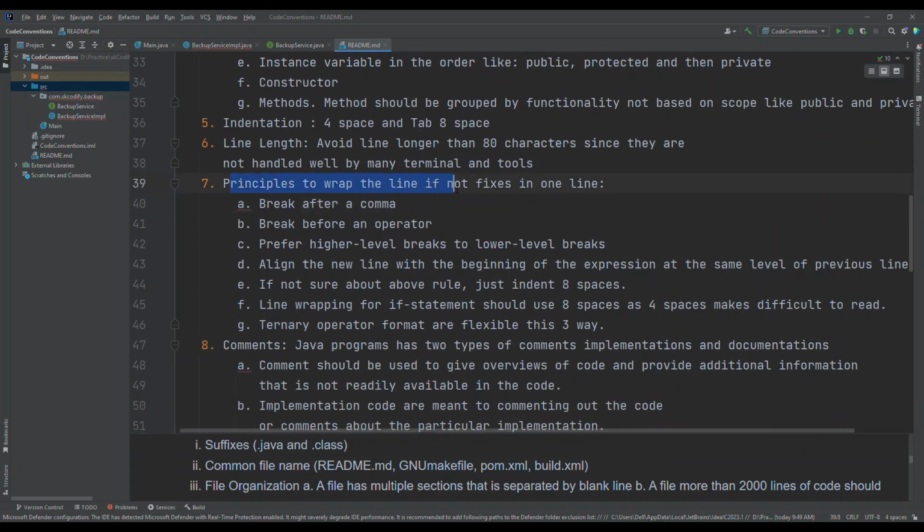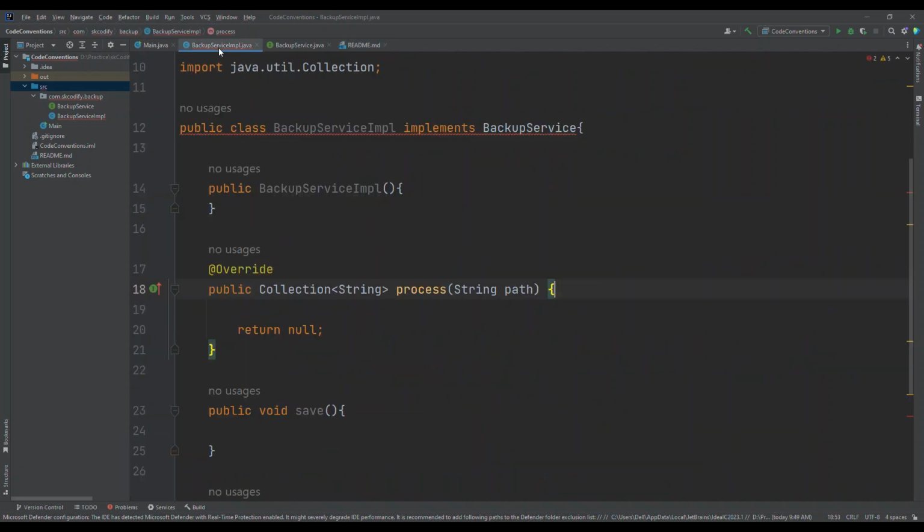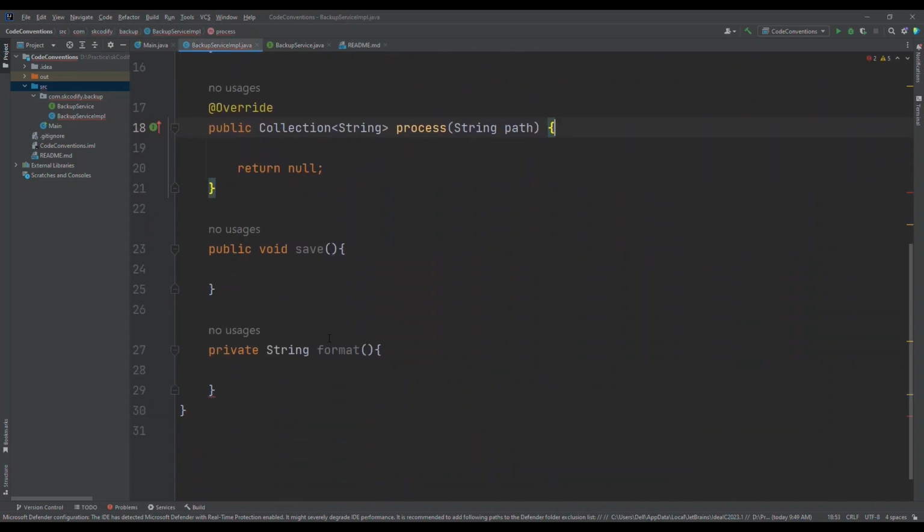The principle is to wrap the line if it does not fit in one line. Now here are some important rules or guidelines about breaking up the line if it is not fitting into that one line. It says break after a comma.